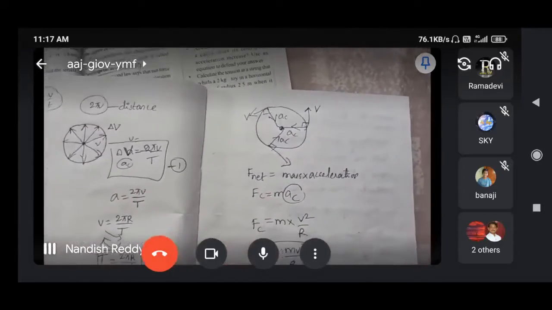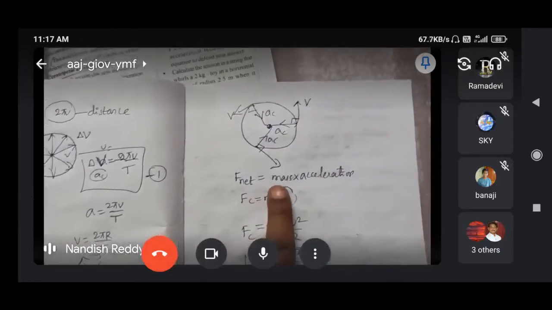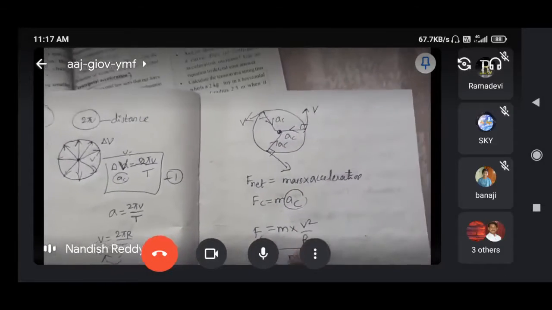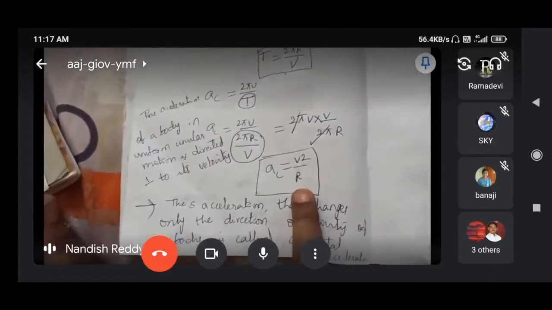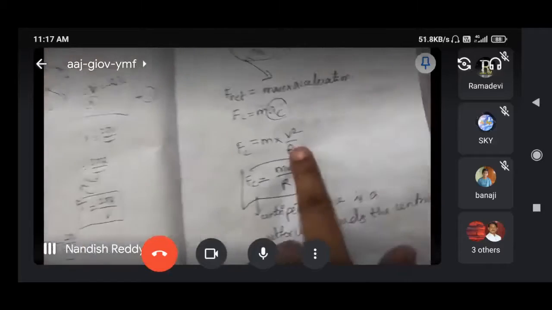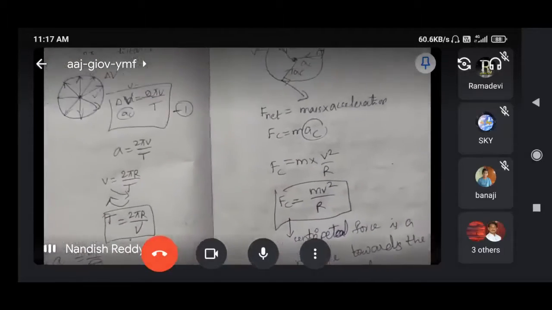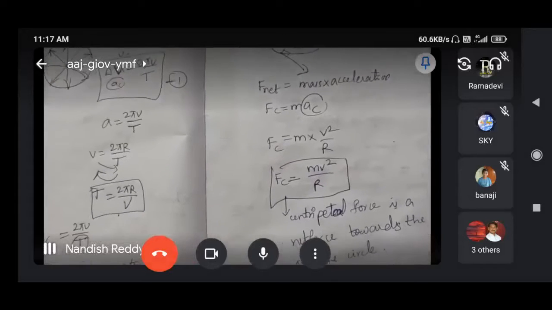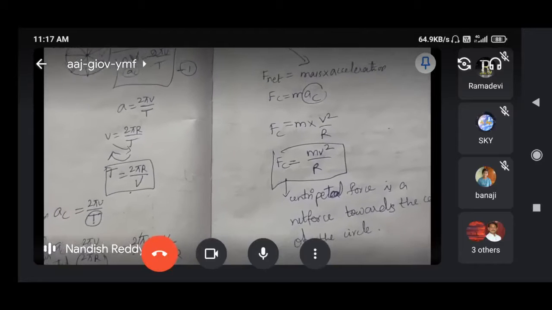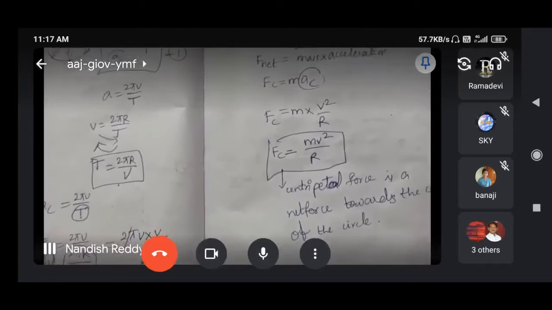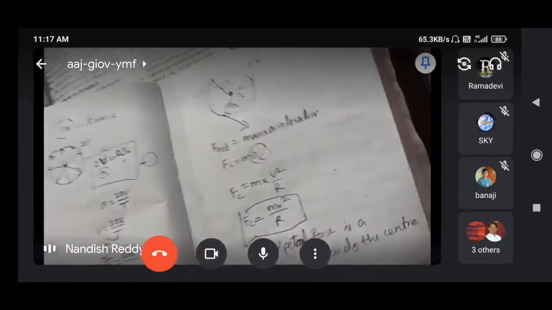So from Newton's second law, F net force is equal to mass into acceleration. Here I am substituting the value of a_c that we found now, m into v square by r. Okay? So centripetal force is equal to mv square by r, because a here is v square by capital R. That's why we got mv square by r, centripetal force. Up to here we stopped.